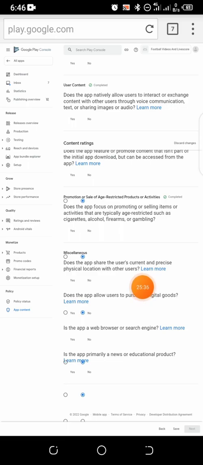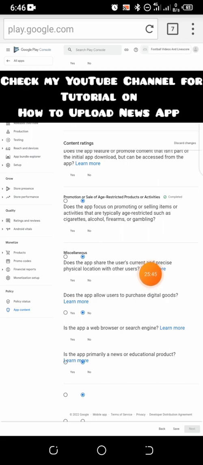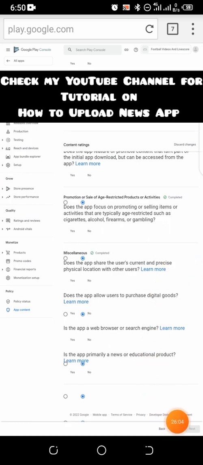So just check the review and know what you're answering based on the type of app you want to upload. If your app is a news app, indicate you're uploading a news app. And if you're uploading a news app, I will advise you to also check on the Play Store how to upload a news app on Google Play Console, so that you know if there are any other policies or things you're supposed to add to your news app. Immediately you finish with everything, you're going to click on save.